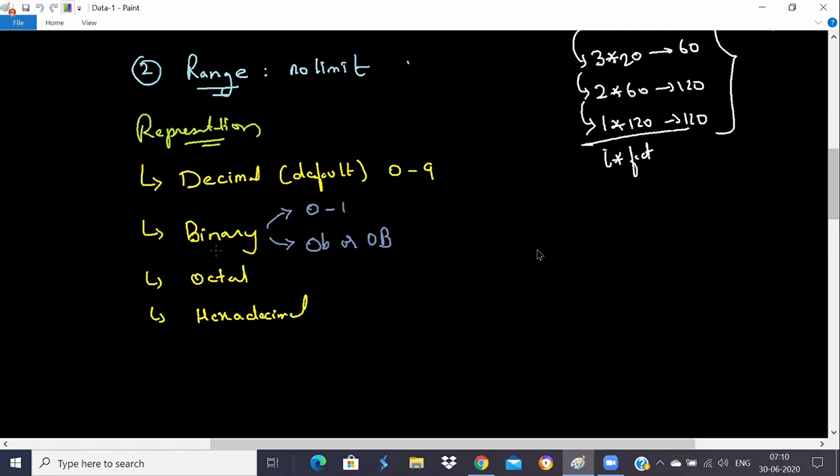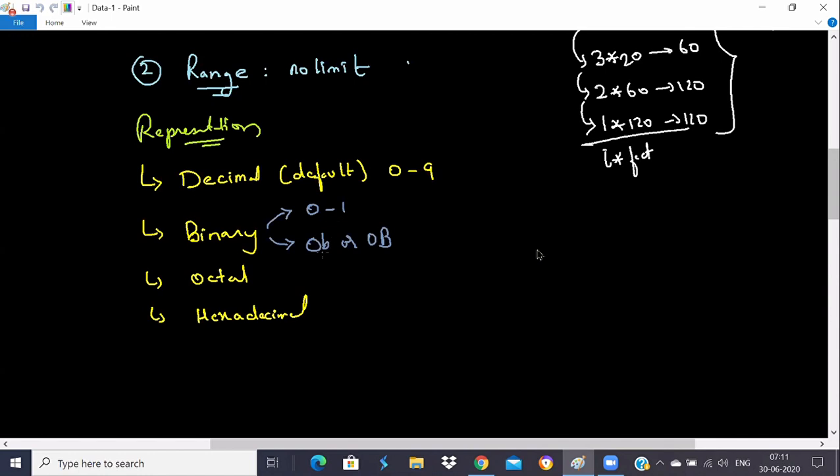Then we also talked about the binary type, where we have numbers between 0 and 1. The numbers 0 and 1 are generally called binary. So you cannot take numbers other than 0 and 1 in binary. But taking 0 1 or 1 0 does not make it binary.